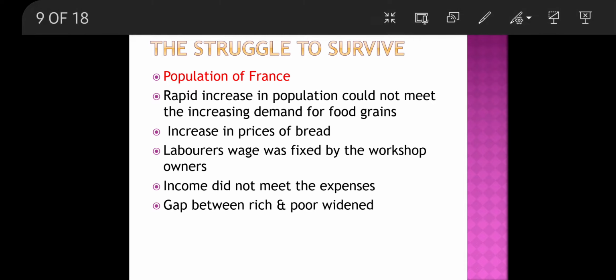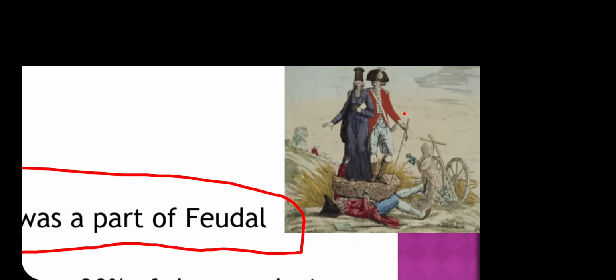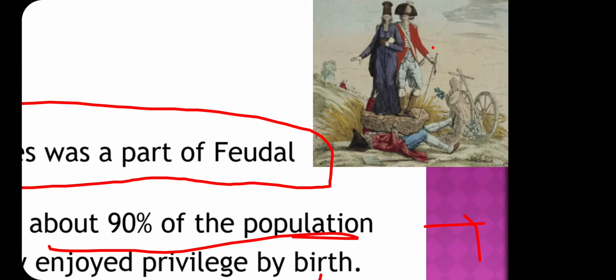Now, how did the third estate manage to live? Before going ahead, I would like everyone to have a look at this diagram. You can see three people standing.